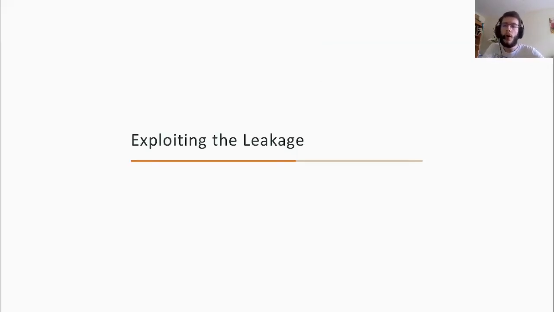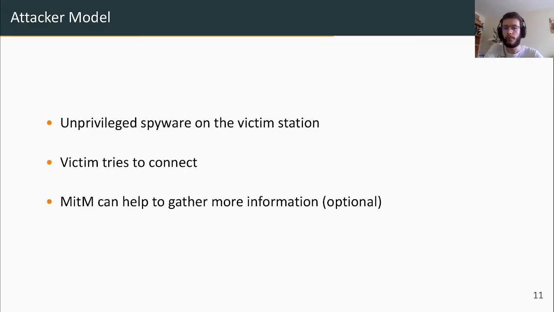So let's see how the practical attack works. We have a pretty classical attacker model for a cache attack with an unprivileged spyware running on the victim computer, which is needed for the flush and reload attack to work since we need to share some processor cores. And having an attacker in a man-in-the-middle position may be helpful if we need to gather more information, but it is not actually needed, and our experiment shows that we get more than enough information from only one measurement.